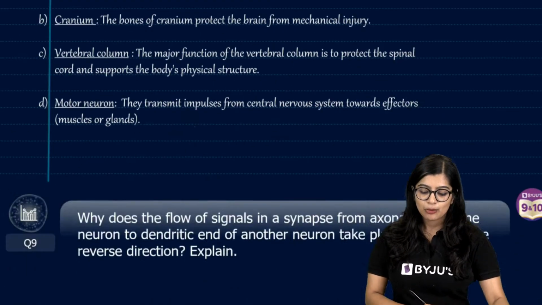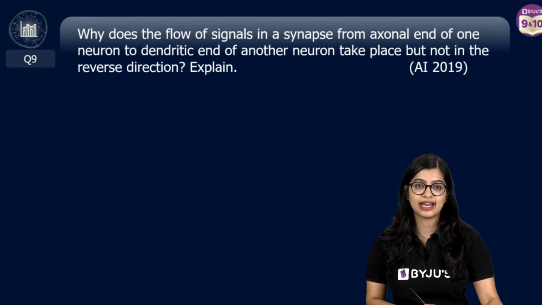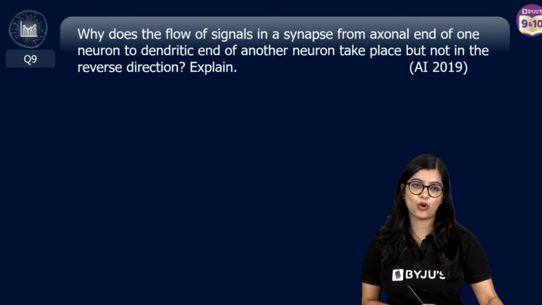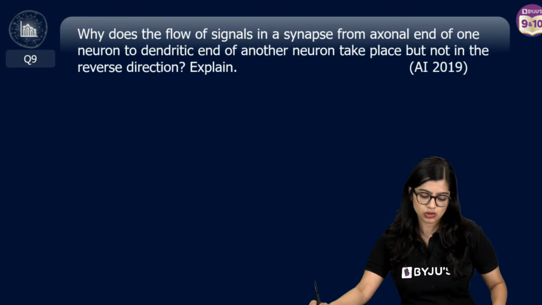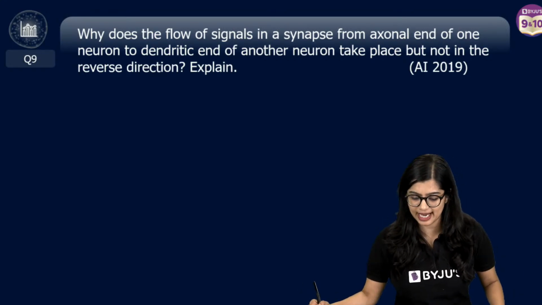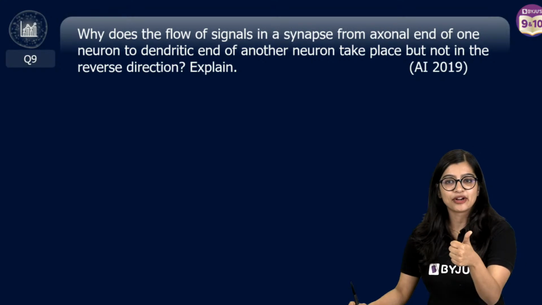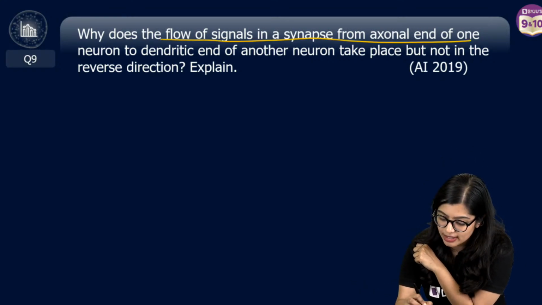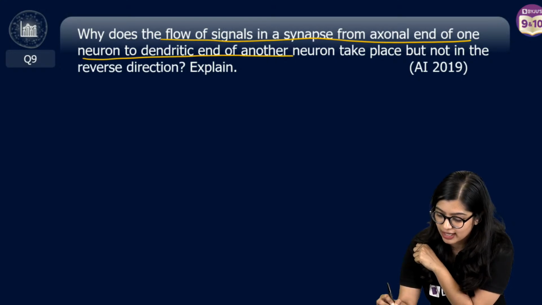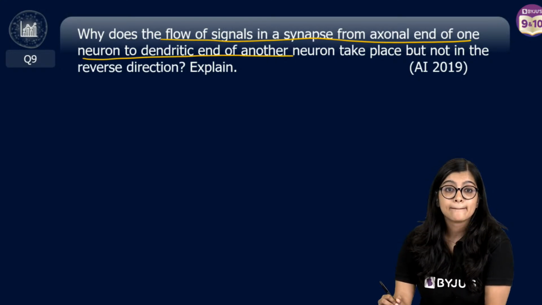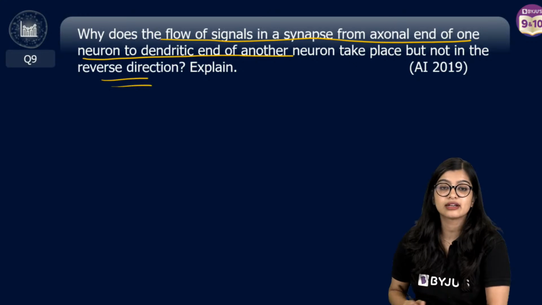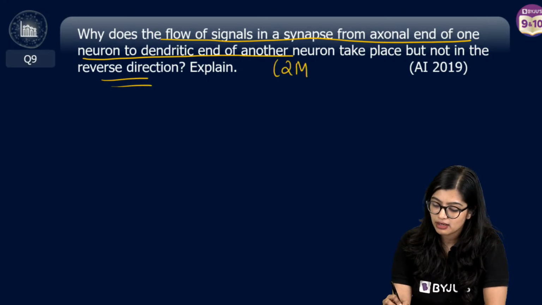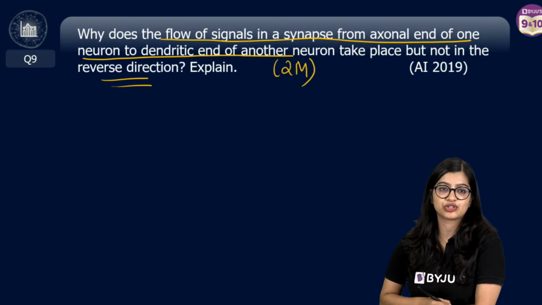Moving on to question number 9. Very important question. Why does the flow of signals in a synapse from the axonal end of a neuron to the dendritic end of another neuron take place, but why not in the reverse direction? Explain. 2 marks for this particular question.